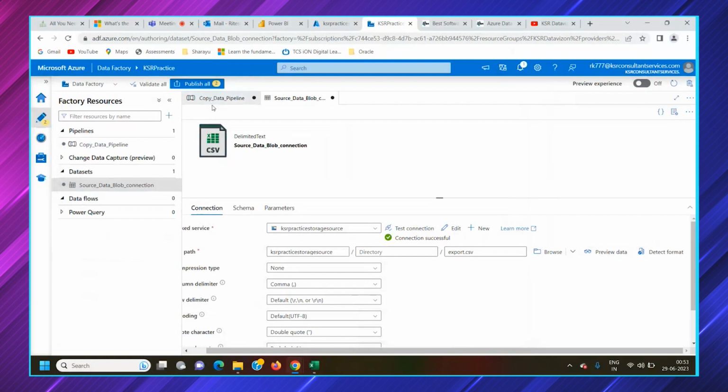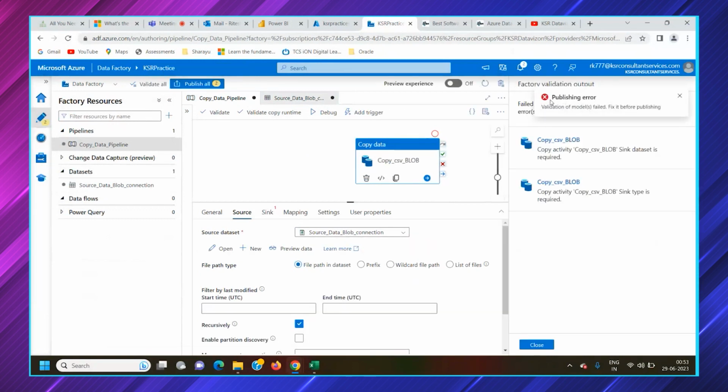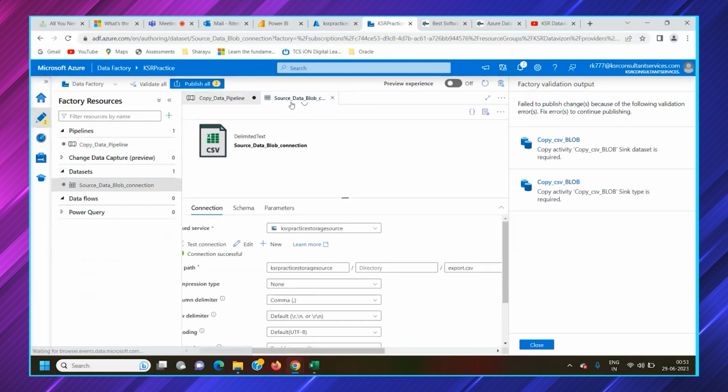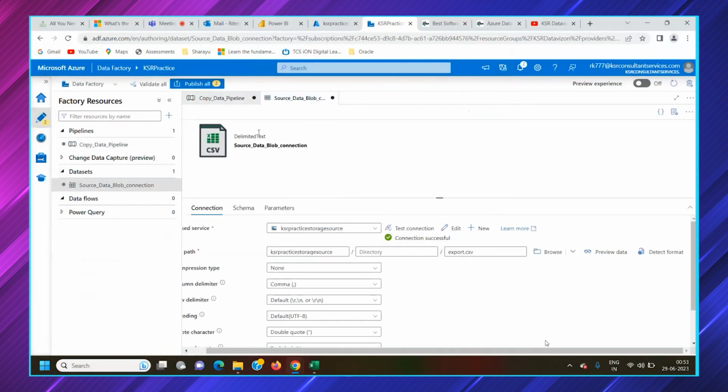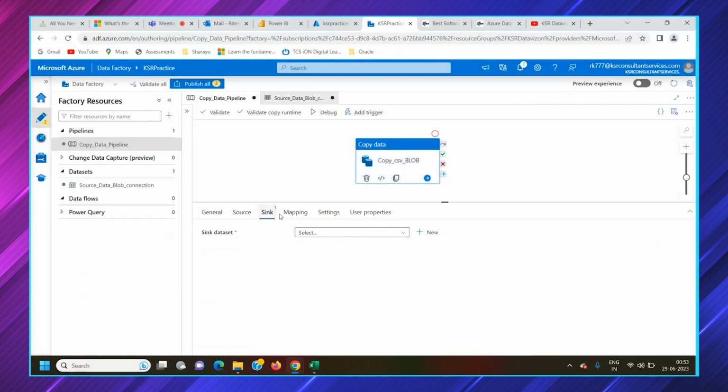Whenever you make a change, you would see a publish all option available here. Publish all will publish the changes which we have done. It is giving an error. Okay, we might not have passed the sink. You cannot publish one at a time. If you're trying to make multiple data sources, data sets, the source and sink, you need to create all and you can publish all together.